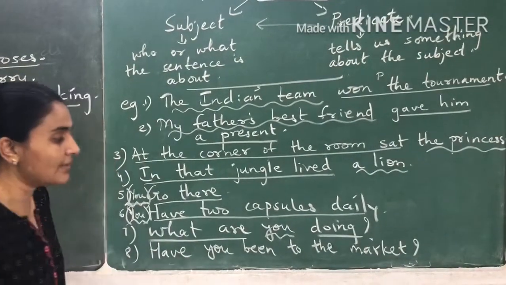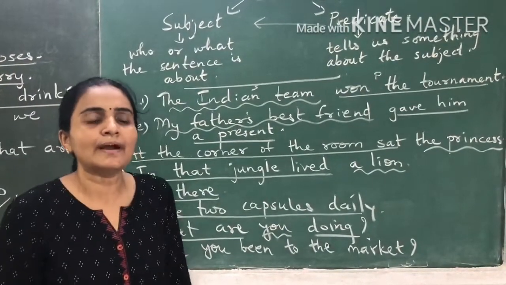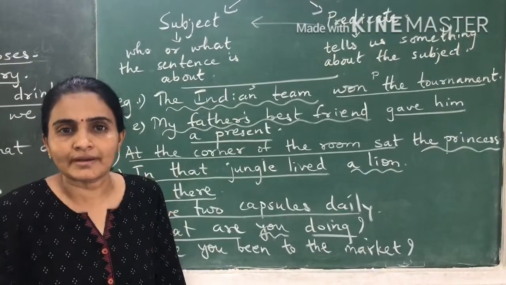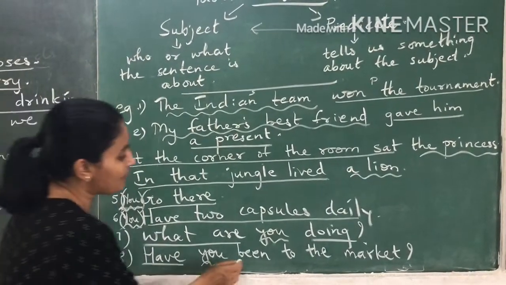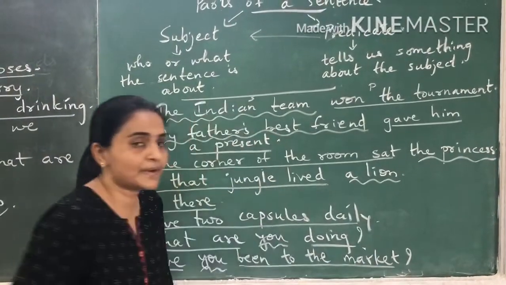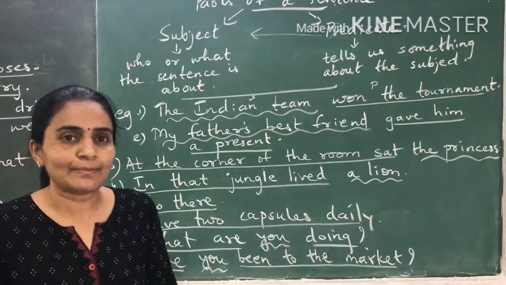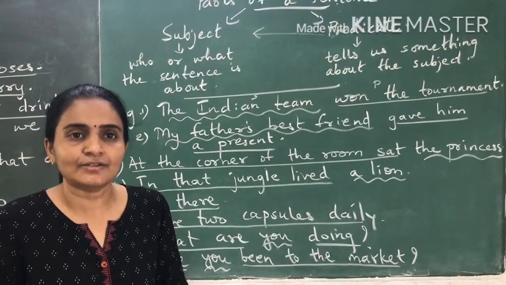Have you been to the market? Now, have you been to the market? Make it you have been to the market. So you is the subject. Have been to the market is the predicate. We'll do a few more examples also and then the exercise that's connected to that.